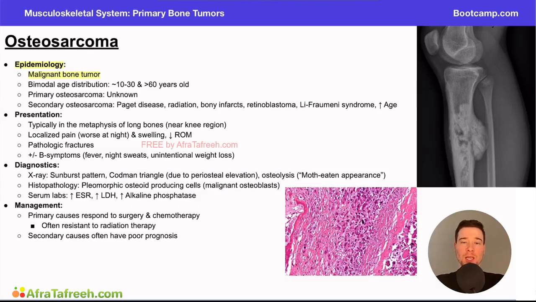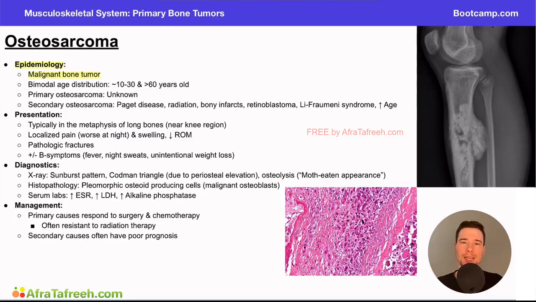In general, things that are malignant are more likely to spread or metastasize throughout the body or become locally destructive to the surrounding tissues. And so we'll see when we talk about the management here, these are more likely things that need to be treated a little bit more aggressively with surgical intervention or potentially chemo and radiation.